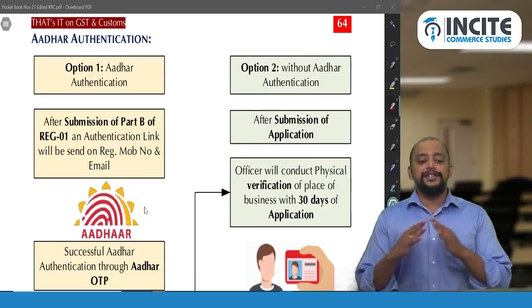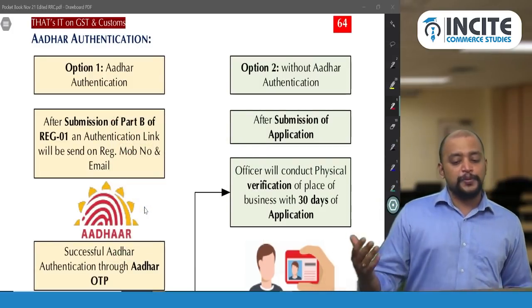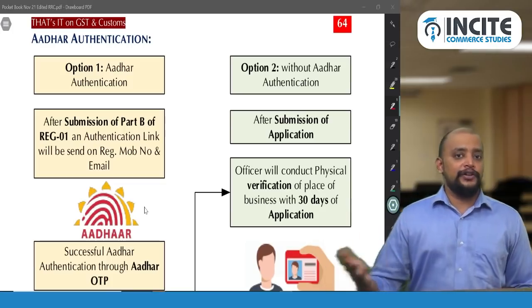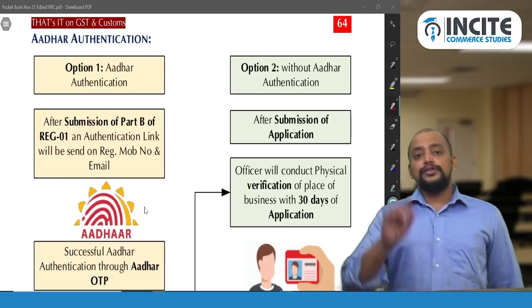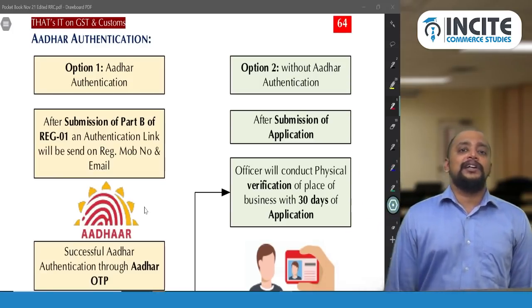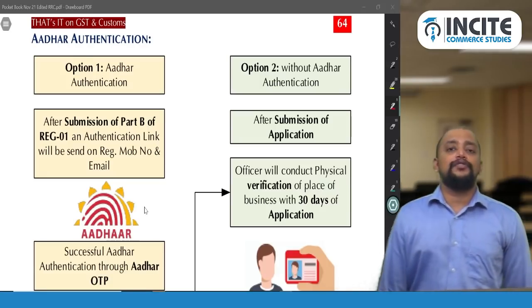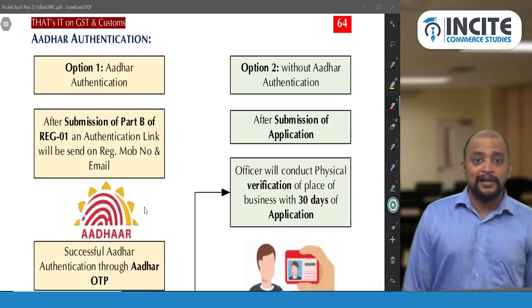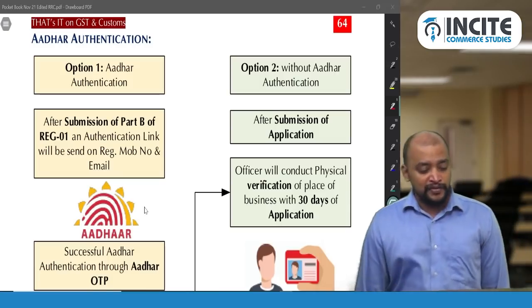So therefore it is divided into two. Option 1: you have selected Aadhaar authentication. Option 2: you have not selected Aadhaar authentication. By default Aadhaar authentication will be selected. If you click on that, it will close, which means that you have not selected the Aadhaar authentication. Then we have an alternative means, that is verification of documents and physical verification of the premises, and thereafter they will give you the certificate of registration.